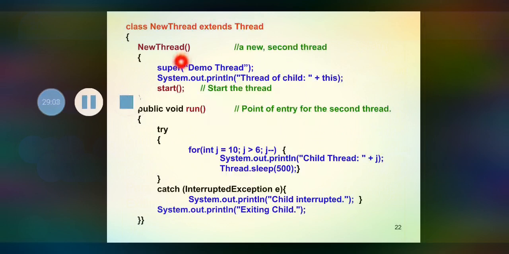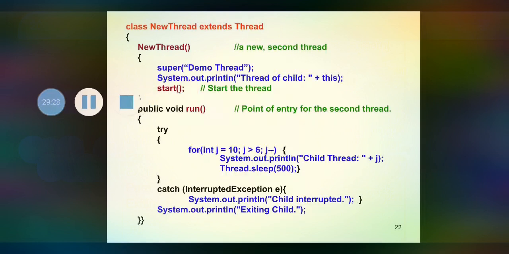As we have not created any object here, it is possible to call the start method without an object also.